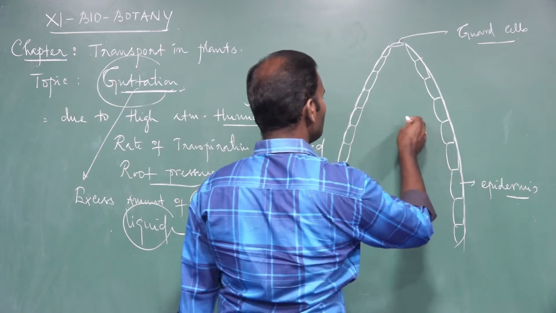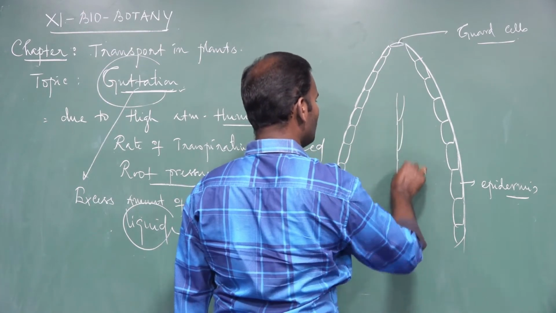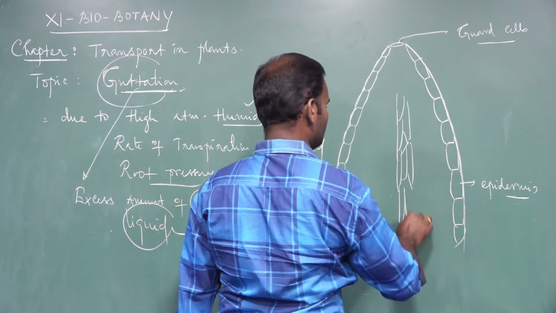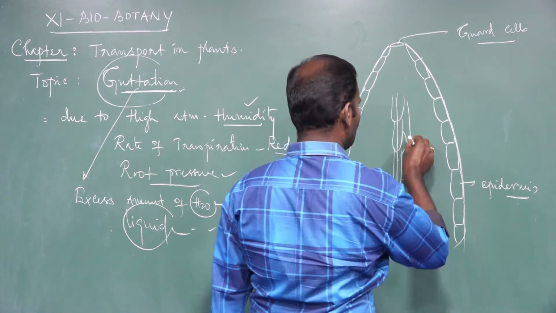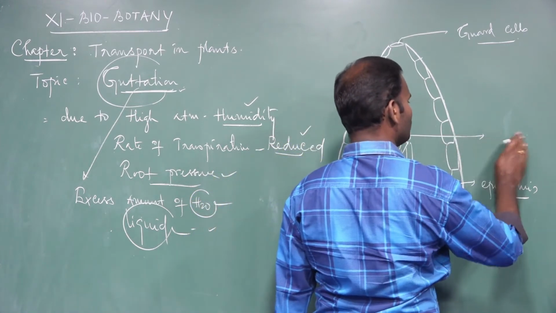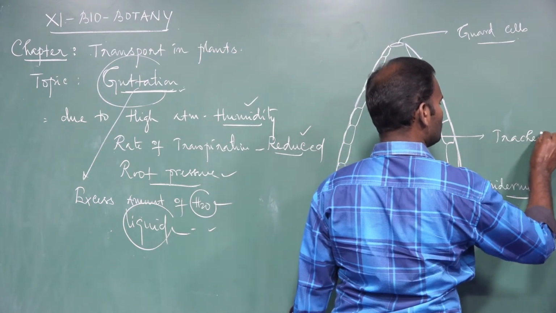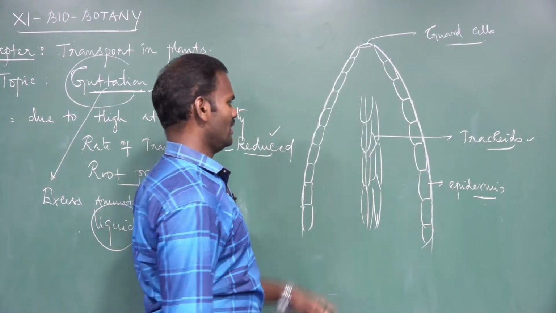The center portion of the leaf is the midrib. The midrib forms vascular bundles, such as xylem and phloem. The water conducting element xylem is composed of tracheids. It is the major water conducting element present in the midrib.